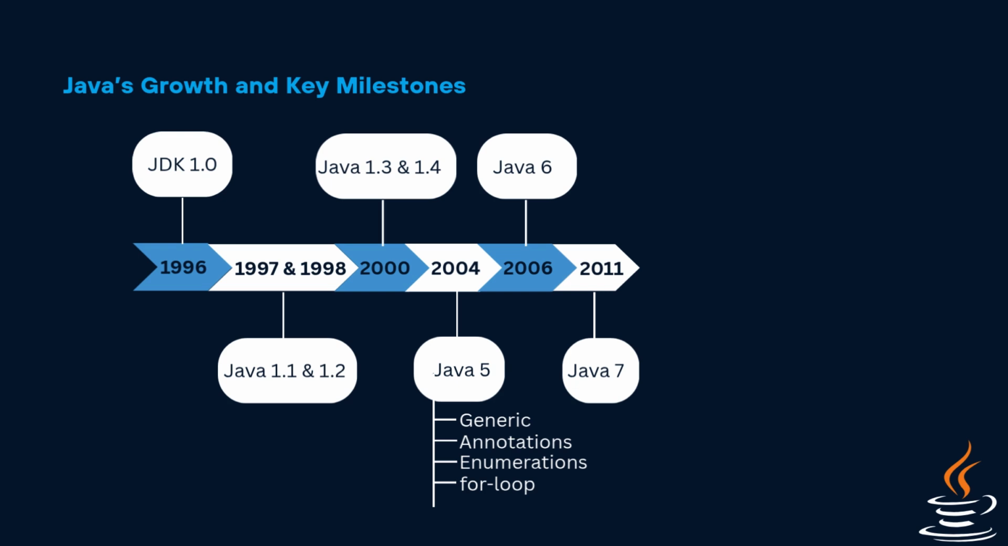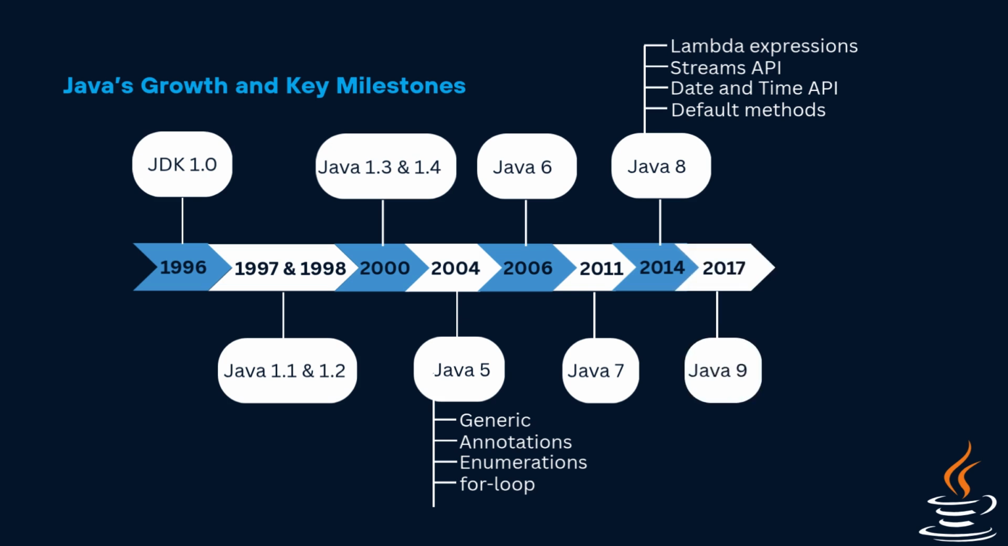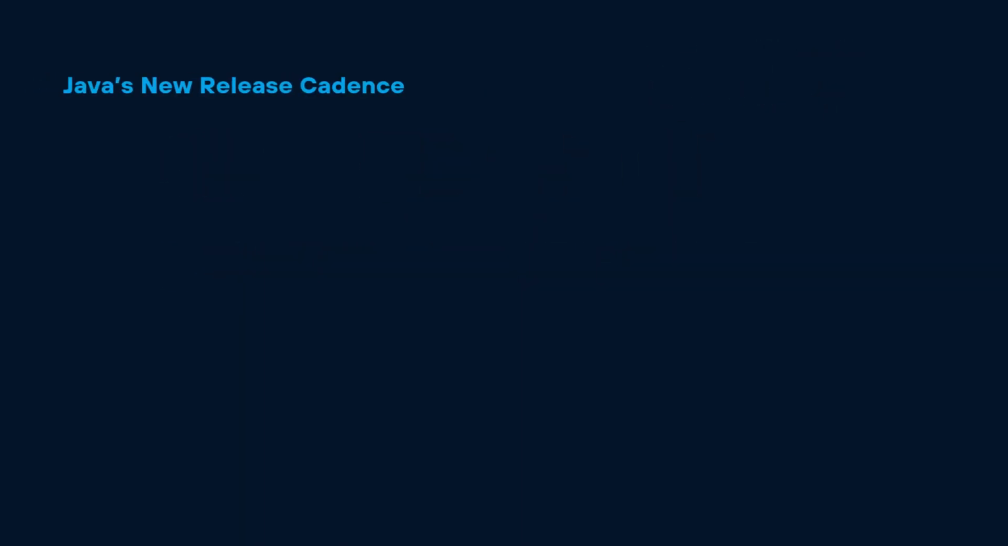2011 saw the release of Java 7, adding things like the try-with-resources statement and the diamond operator. 2014 was a significant year with Java 8. It introduced Lambda expressions, the powerful Streams API, the modern date and time API, and default methods in interfaces. In 2017, Java 9 introduced the module system, also called Project Jigsaw, which helps developers modularize large applications for better maintainability.